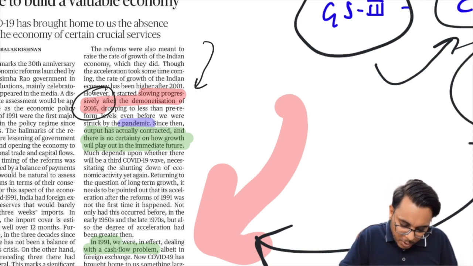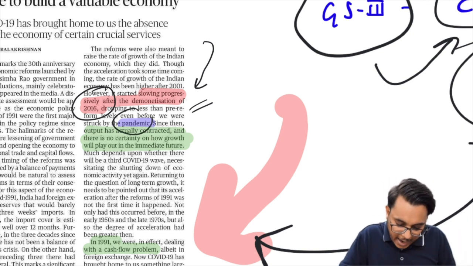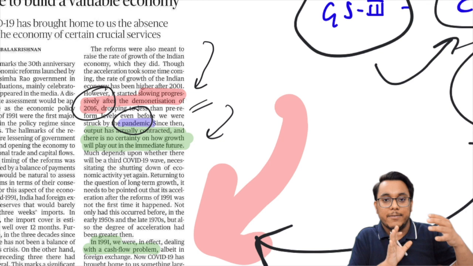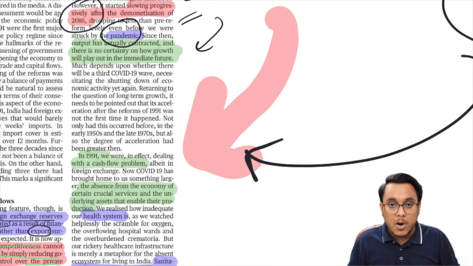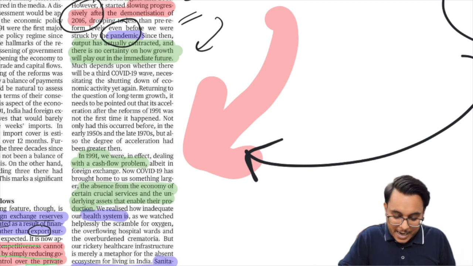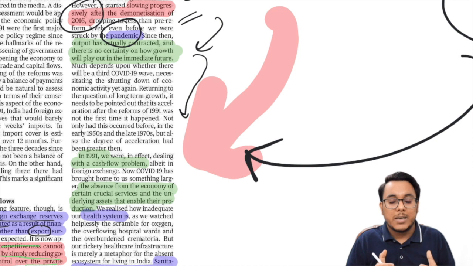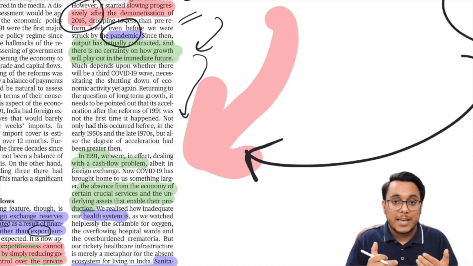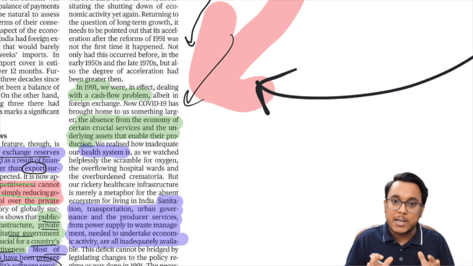Further guys, it has been provided that though from 1991 to 2012-13 the progress was good, after the 2016 demonetization, the progress has very much reduced. Even the pandemic had further given a blow to our manufacturing sector, and the output had very much contracted. So guys, it has been seen that we are actually not going up, rather we are going down, and there might be a possibility that these crises will further increase. So in this capacity, it has been said that government needs to give immediate focus.